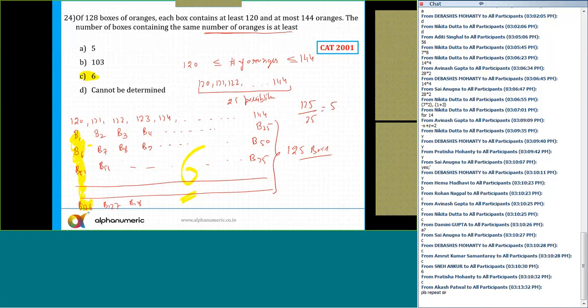So similarly, I'll divide 128 by 5. 128 by 5 is 5 point something, so the answer is 6. That's simple, if your funda are clear of the pigeonhole principle, then you can do it. Or just see, 25 into 5, there are 5 layers, 125 boxes. Now, box number 126, 127, 128, the 6th row I have started, so you can see that there are minimum 6 boxes in which there is exactly the same number of oranges.